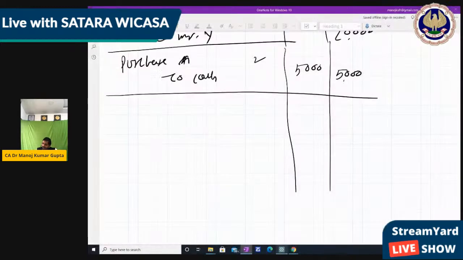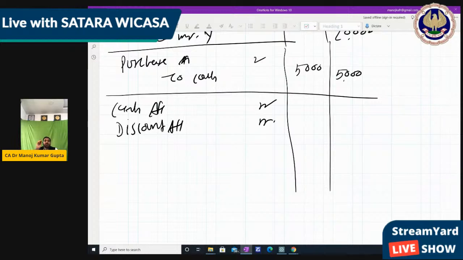So what entry do we pass? Cash or bank account debit, discount account debit, because cash is received and cash is reduced, so the discount is also debit. That's why discount is always with the cash. You remember that.